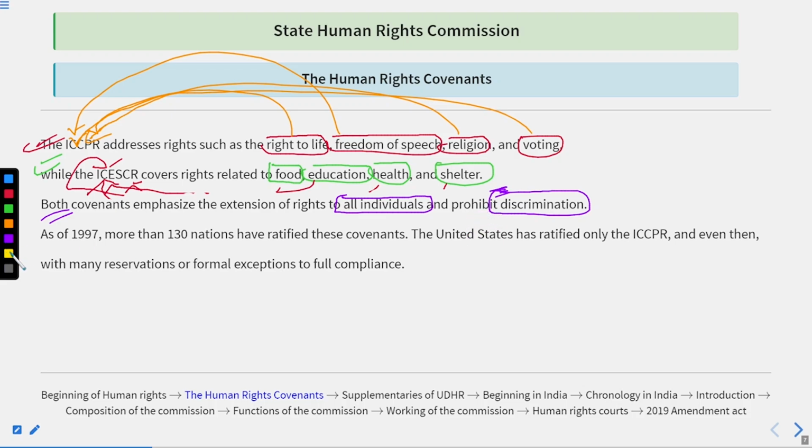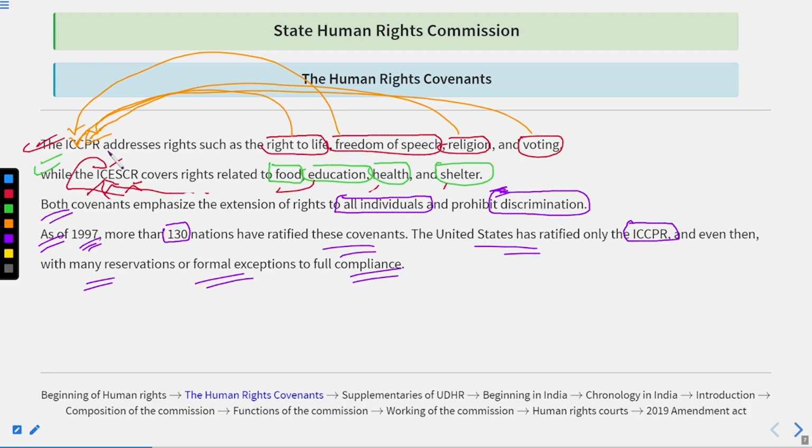And then we can say, as of 1997, more than 130 nations have ratified these covenants. Okay, the United Nations has ratified only the ICCPR. Okay, and even then with many reservations or formal exceptions to the full compliance.